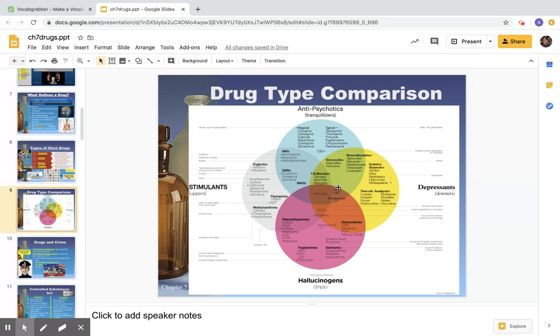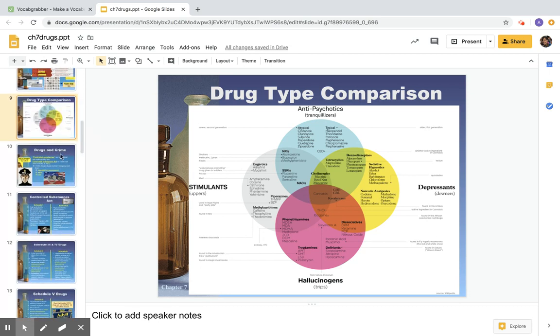And then again, we see some in the middle, cannabis. So cannabis and marijuana, you're going to find later on, is actually a Schedule 1 drug, which a lot of people find somewhat fascinating, considering that in the state of California it has been legalized. So it does have some legal and medical uses, yet it's still on a federal level considered a Schedule 1 drug. And so let's look at that crime portion.